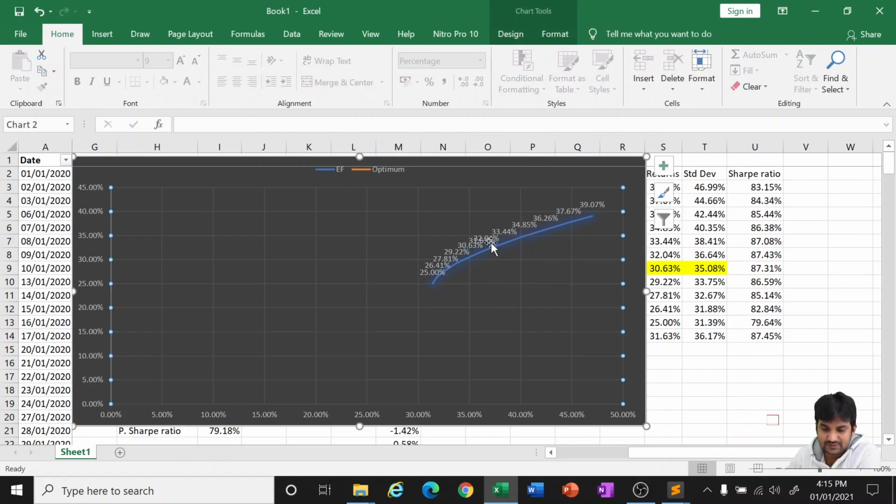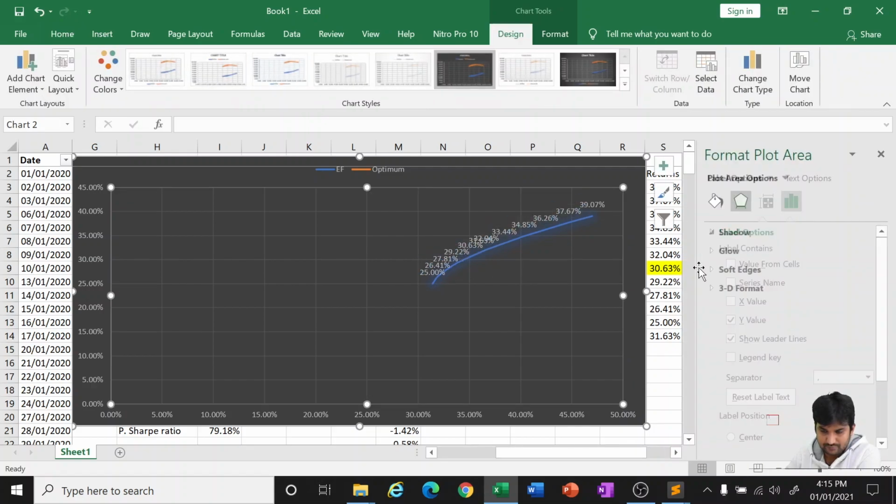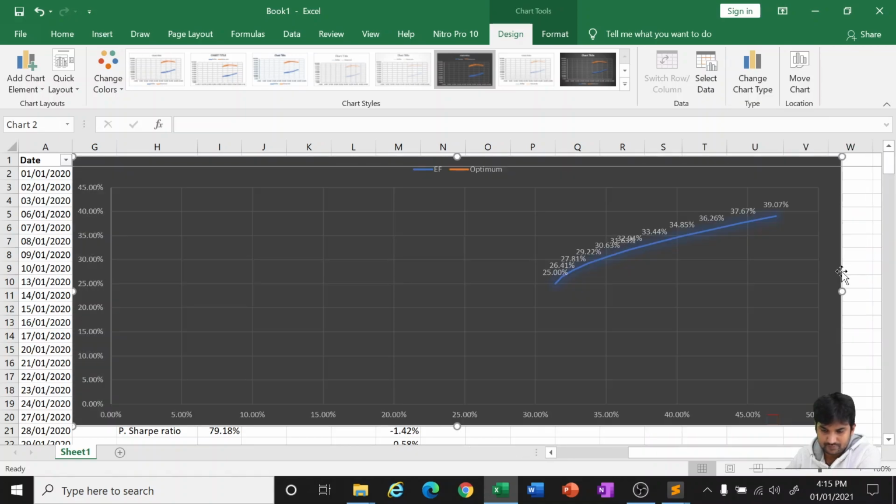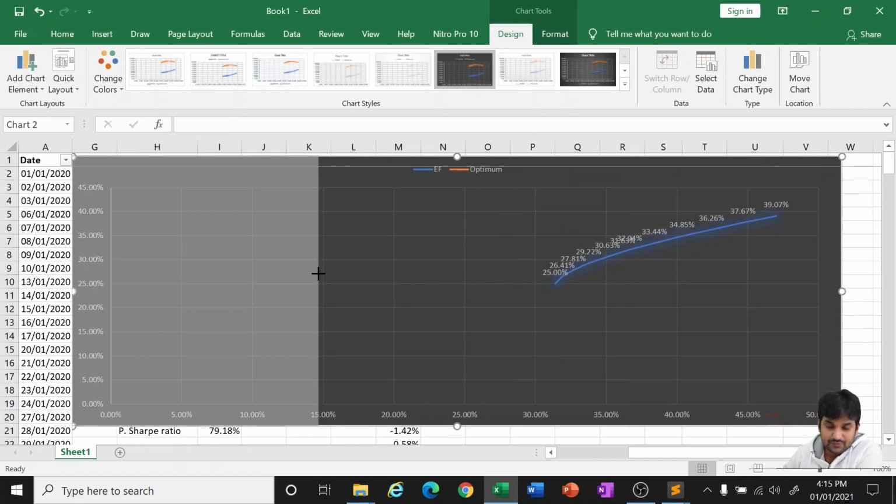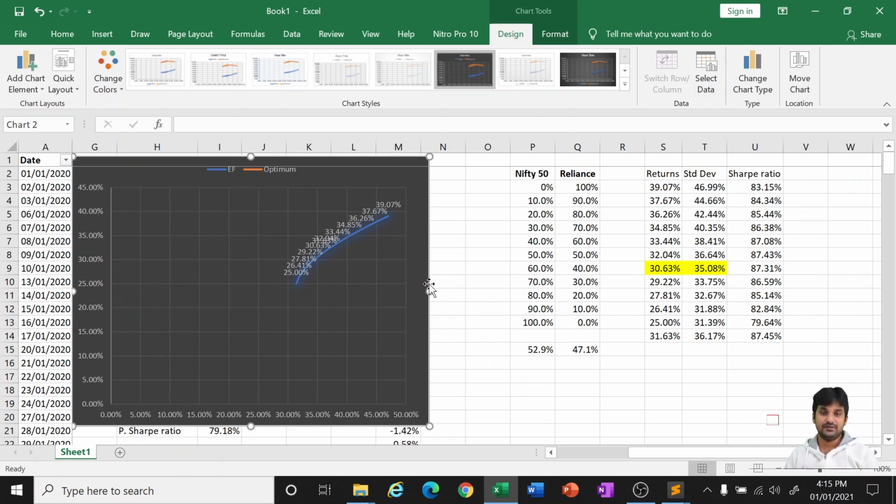So 31.63% is somewhere over here. We can see it over here, and this is the situation where we can expect the maximum return for the risk that we are taking. So, the efficient frontier.